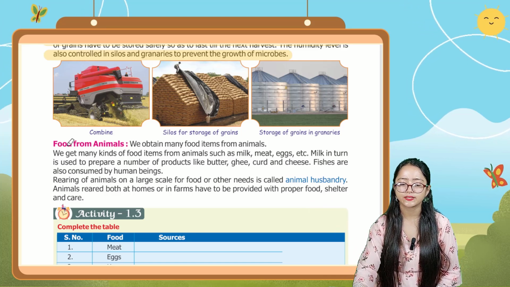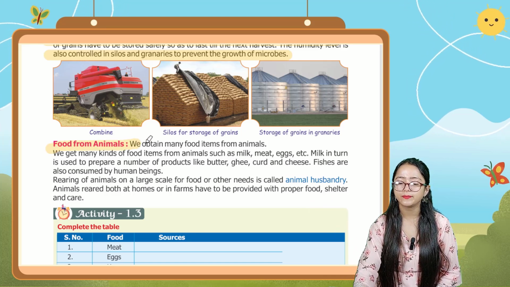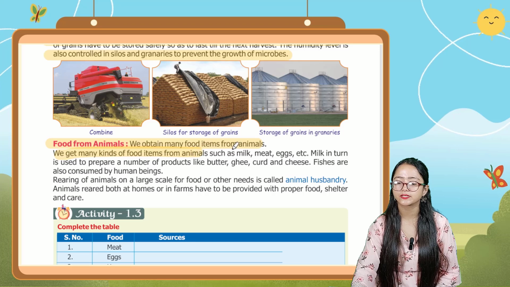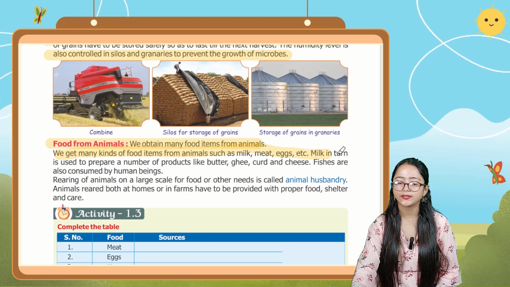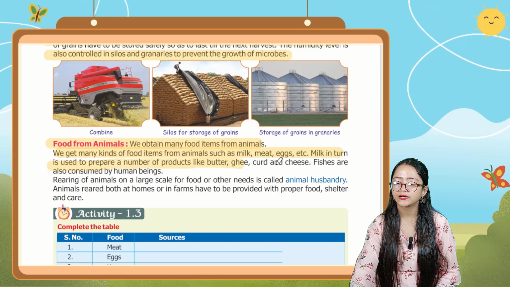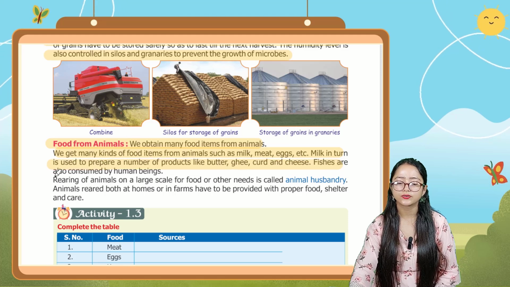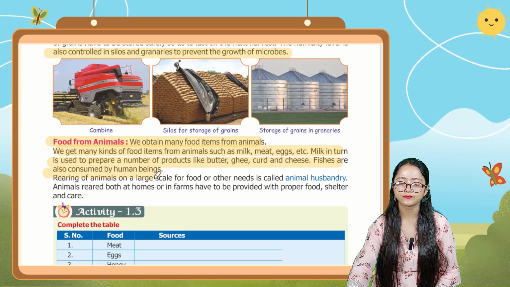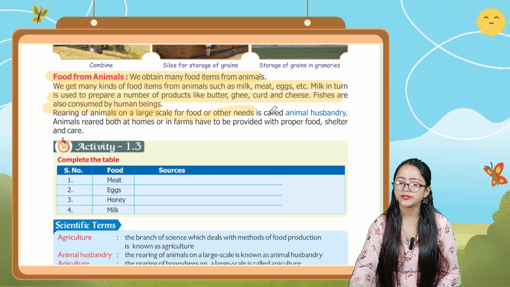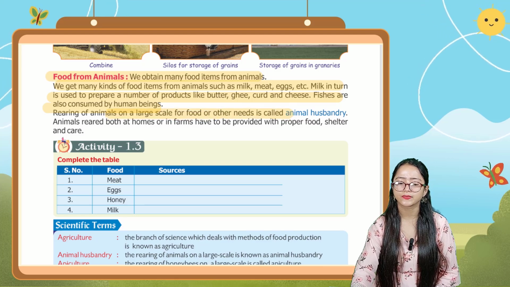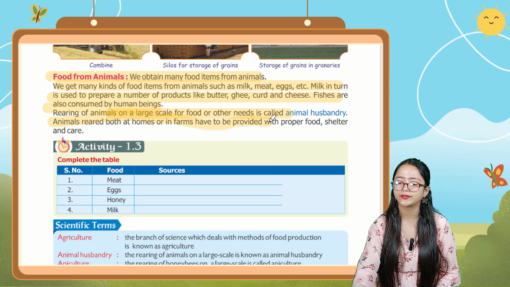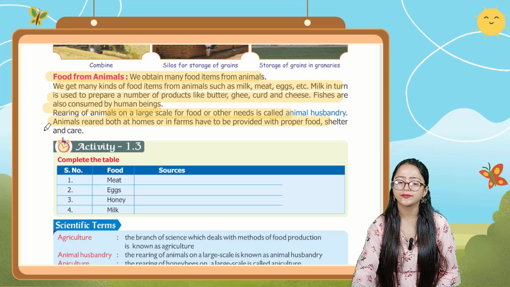Now the next thing is food from animals. We obtain many kinds of food items from animals such as milk, meat, eggs, etc. Milk in turn is used to prepare a number of products like butter, ghee, curd and cheese. Fishes are also consumed by human beings. Rearing of animals on a large scale for food or other needs is called animal husbandry. Animals reared both at homes or in farms have to be provided with proper food, shelter, and care.